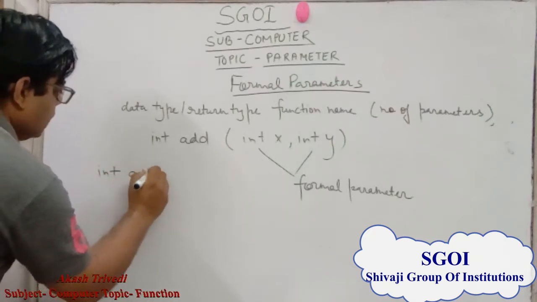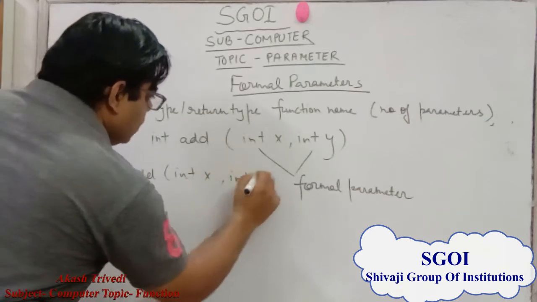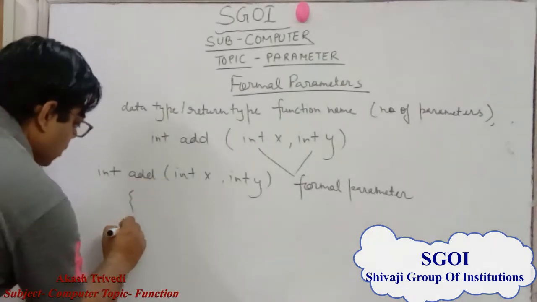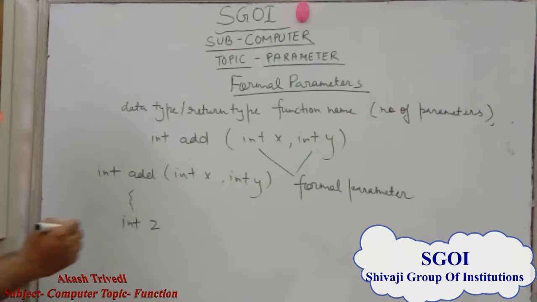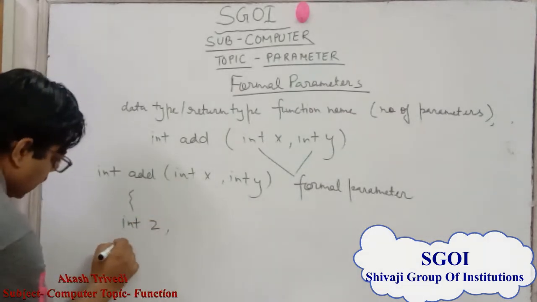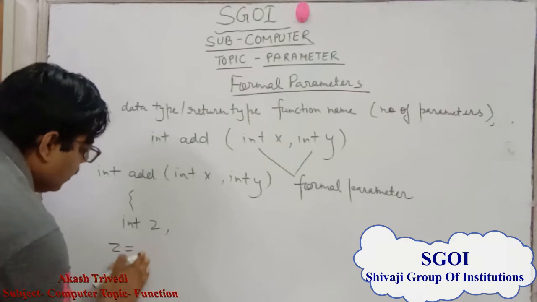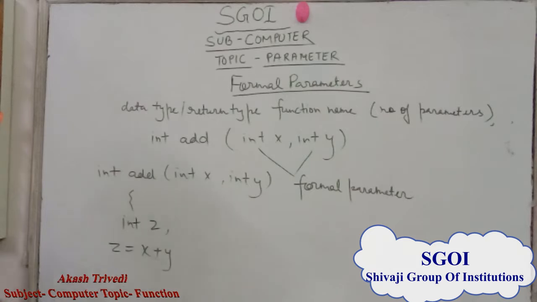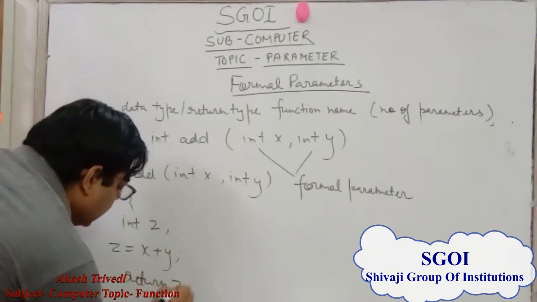If we understand these things with an example, then we open the body of the function, take a variable z having integer type, and we store the addition of x and y in z, then we return z.